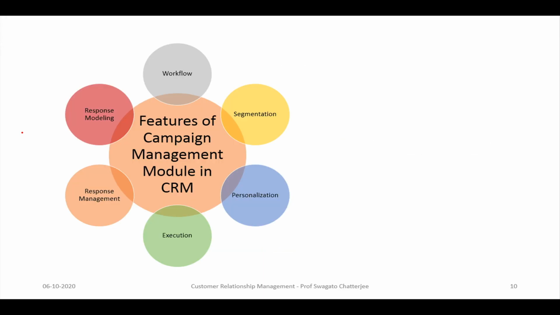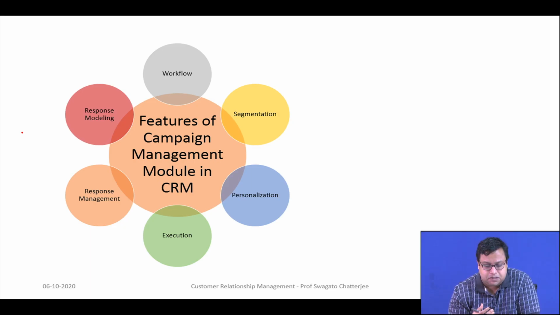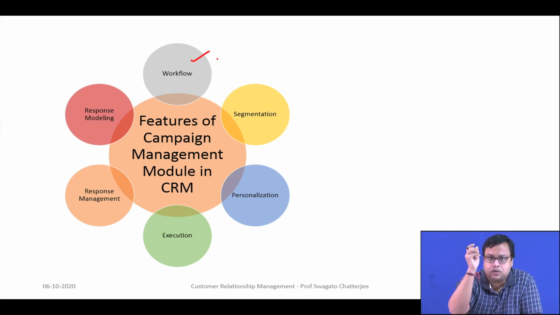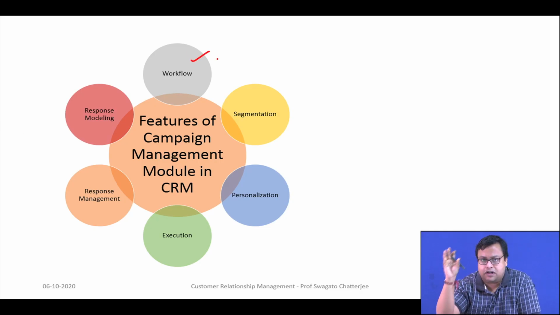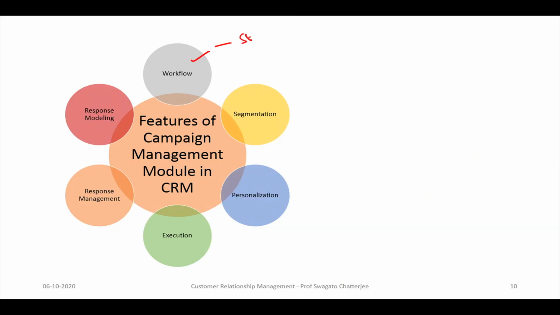So, what are the features that are required in a campaign management module in CRM? The first feature is probably the workflow. You want to know what you do and then what you do. In the workflow, you have to first set up your objective.